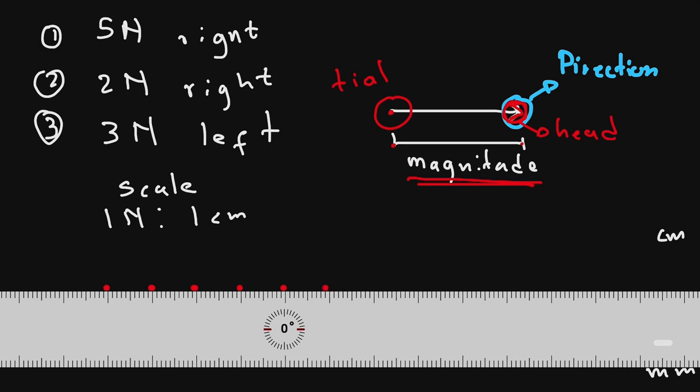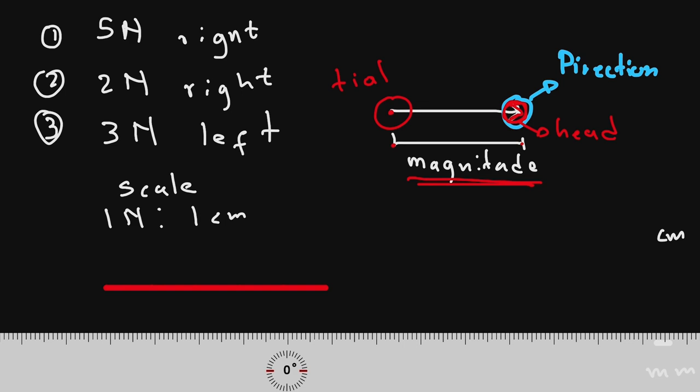And then this line here will represent the magnitude of your vector, which is 5 newtons in this case, represented with 5 centimeters. So you will say now your vector has 5 newtons, but now it is going where? The direction is going to the right.